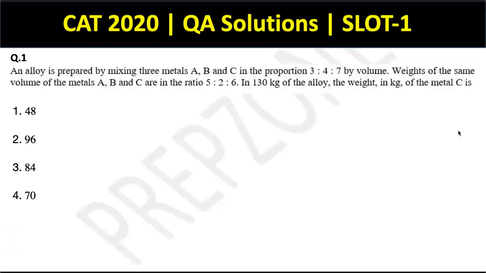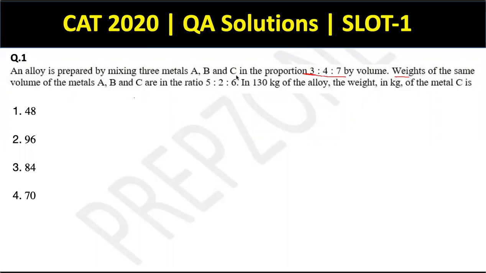So the question says an alloy is prepared by mixing 3 metals A, B, and C in the proportion 3, 4, 7. Weights of the same volume of metals A, B, and C are in the ratio 5 to 6. In 130 kg of the alloy, the weight in kg of the metal C is. Cool. So this question gives me 2 ratios. One is the alloy mixture, that is by volume 3, 4, 7, for the 3 elements.